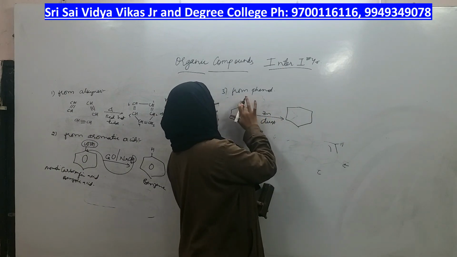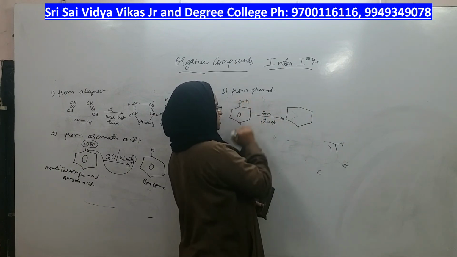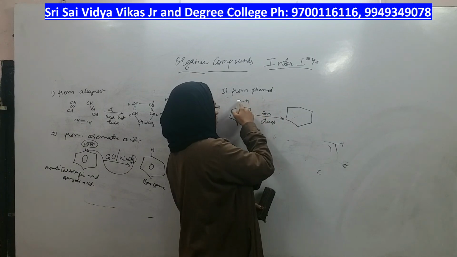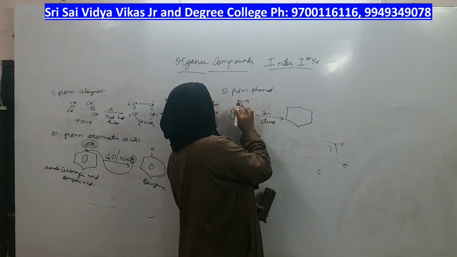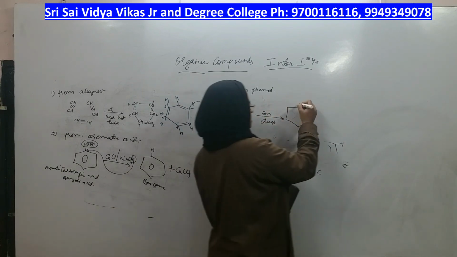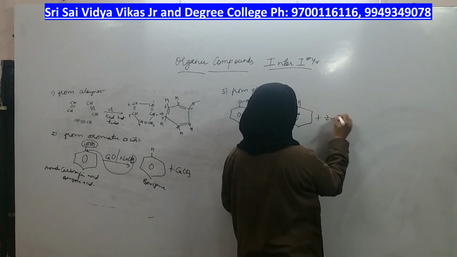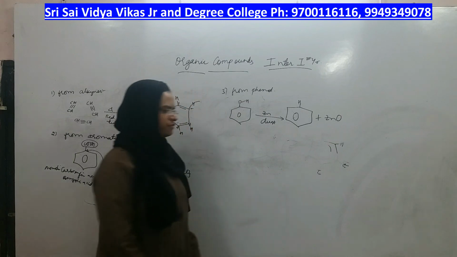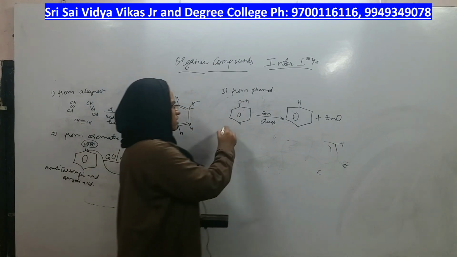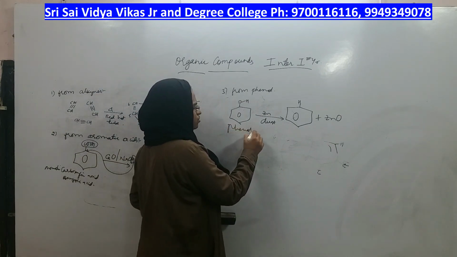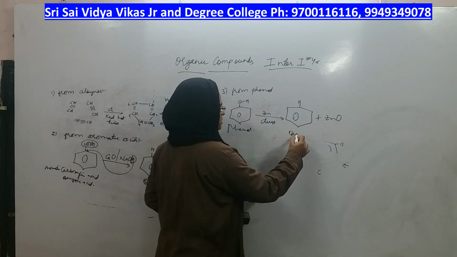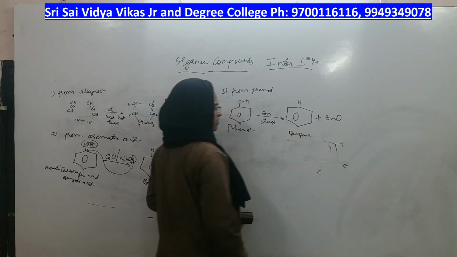Actually, what is the structure of phenol? OH, right? Zinc will take the oxygen, and the oxygen in between these two gets lost to zinc. The leftover is the benzene ring. Phenol reacts with zinc dust to give you benzene. This is also one preparation of benzene.